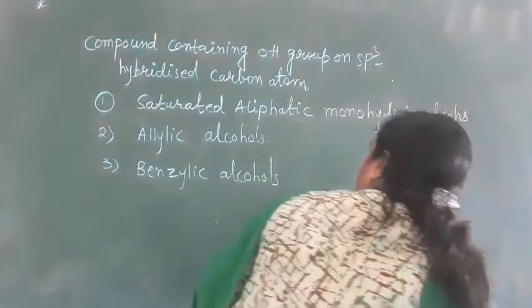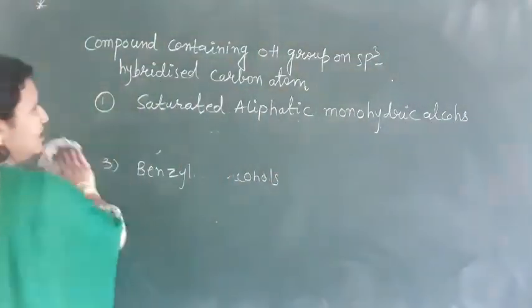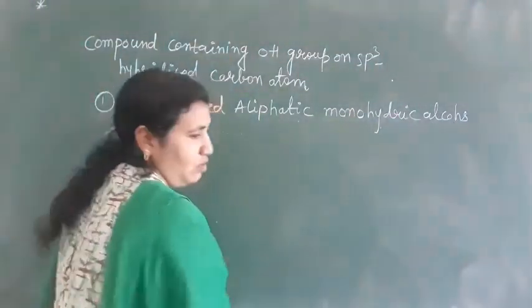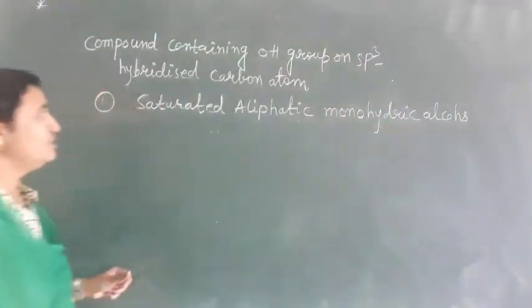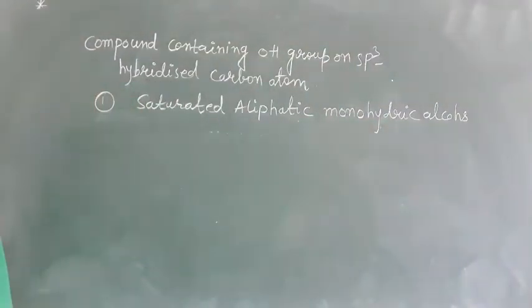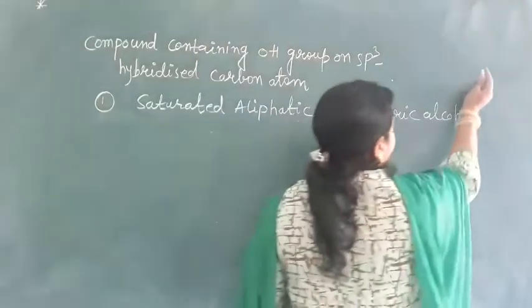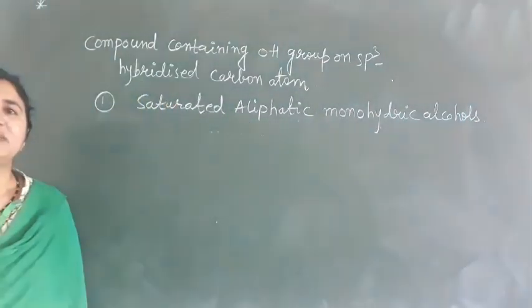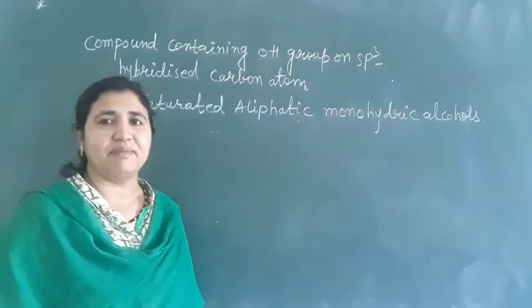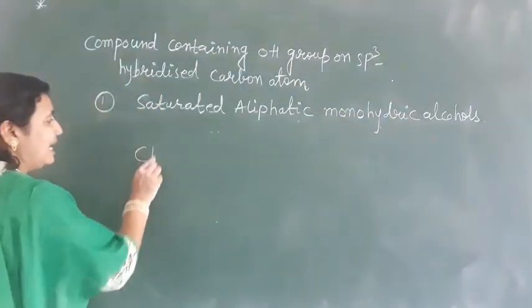So first we will see the saturated aliphatic monohydric alcohols. What are these? In these alcohols, the OH group is attached to the sp3 hybridized carbon atom of an alkyl group.